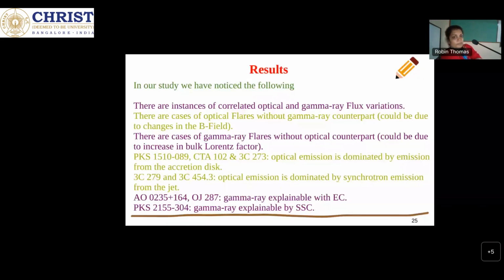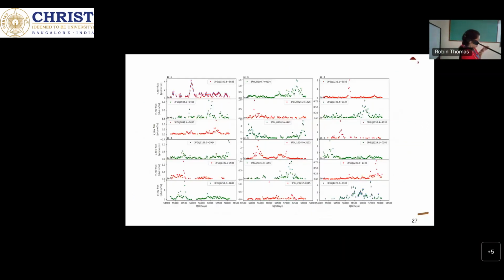What we found here, these are some light curves, I'm just showing as an example of how we plotted. These are the 1 month bin light curves of some of the sources. We calculated the flux variability amplitude and also the variability time scale, that is, at what time scale the source is showing variability.